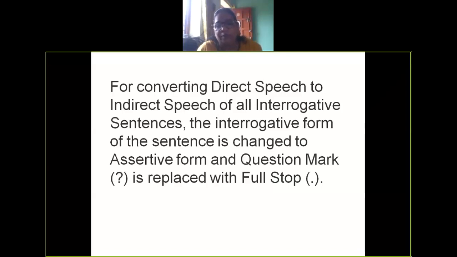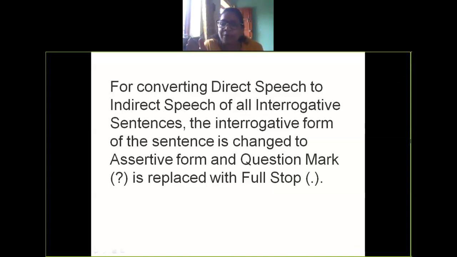It's very simple. When we change the position of verb and subject, we make an interrogative sentence into an assertive sentence. Suppose I ask you, what is your name? There will be a question mark after that, because it starts with a question word.